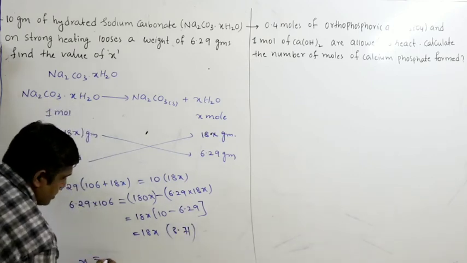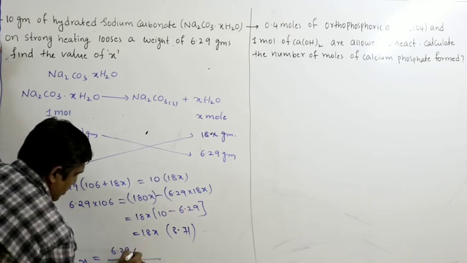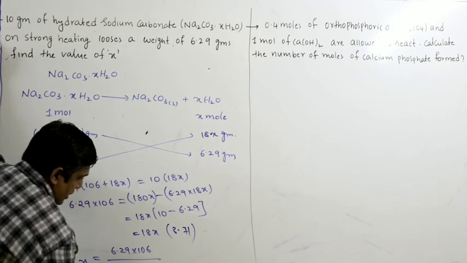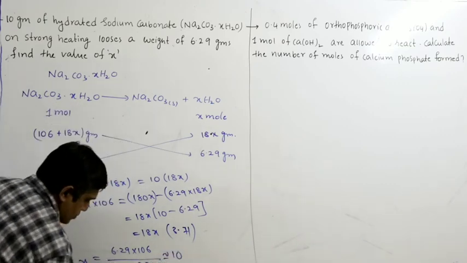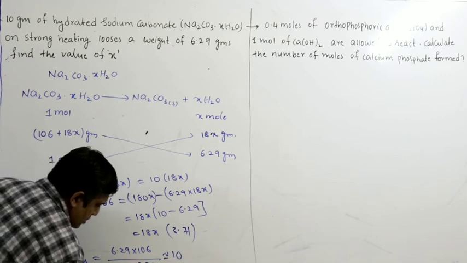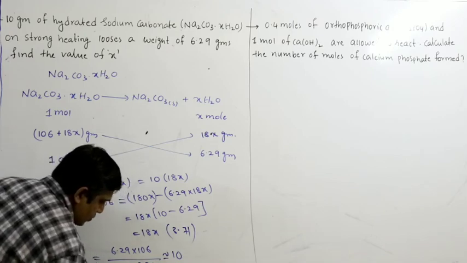So x equals 6.29 into 106 by 18 into 3.71. So approximately 10. So the formula should be Na2CO3 dot 10H2O.